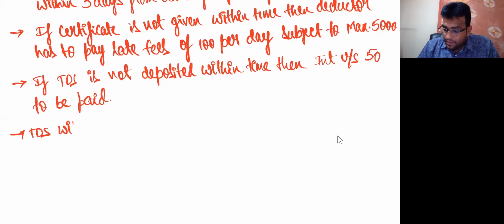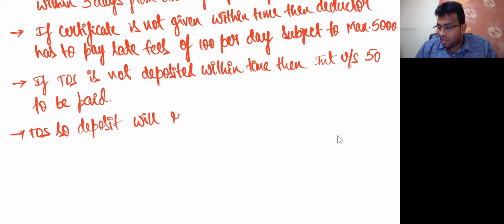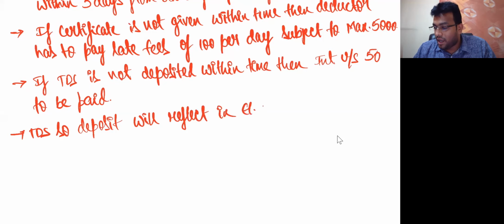TDS so deposited. Come on, don't sit like that. Please write also. TDS so deposited will reflect in the electronic cash ledger of whom, sir? Deductee.